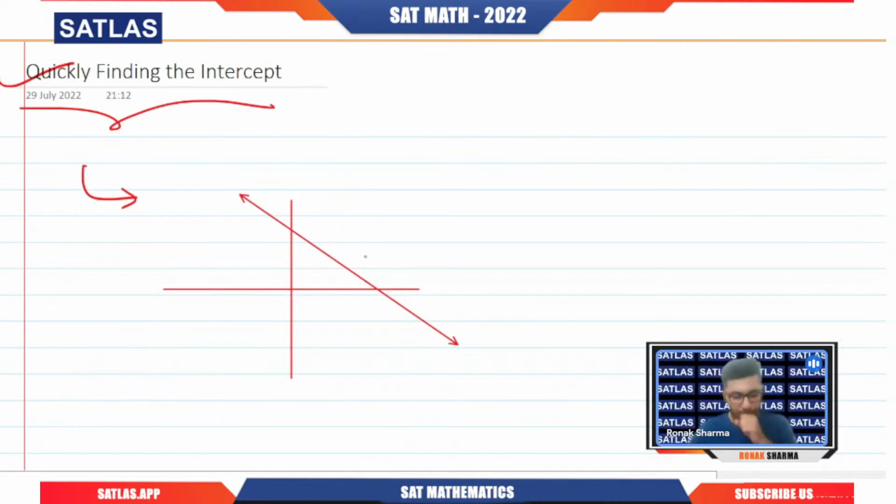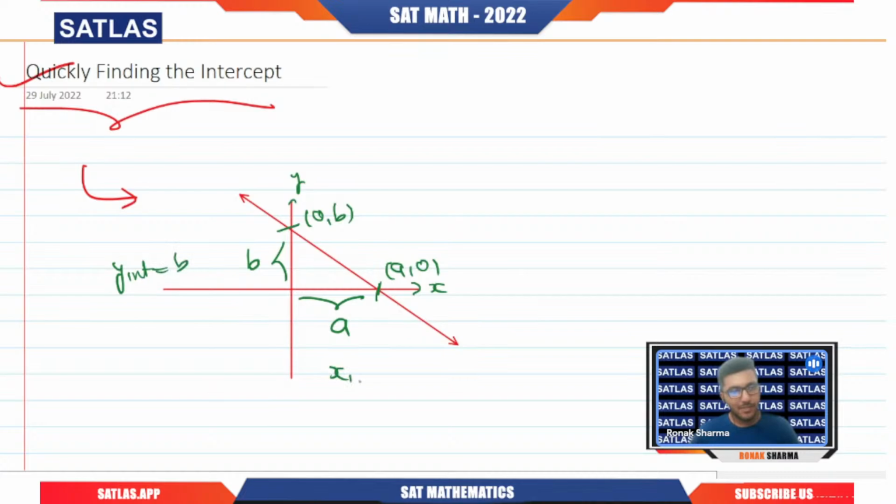Like here, if this point on the x-axis is a comma 0, then this length is going to be a. If this point on the y-axis is, let's say, 0 comma b, then this is b. So here the y-intercept is b and the x-intercept is a.